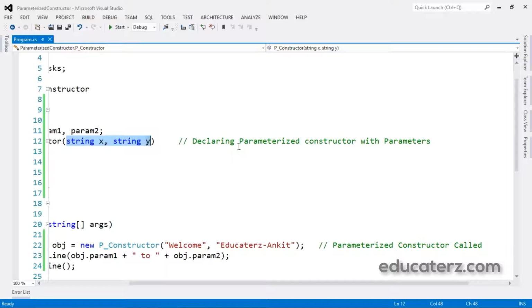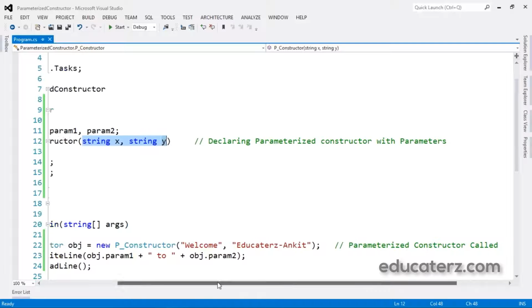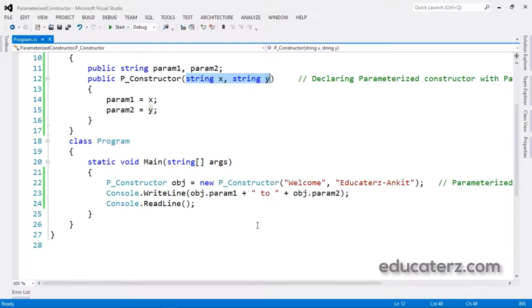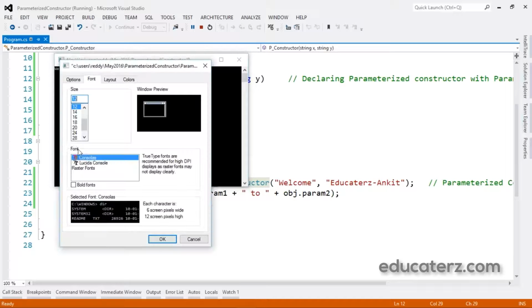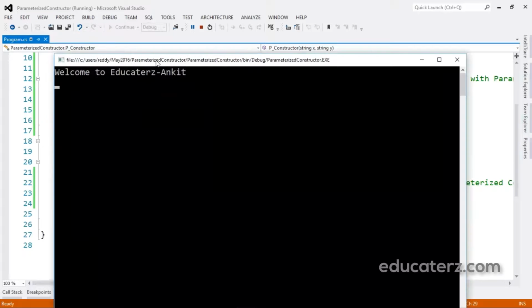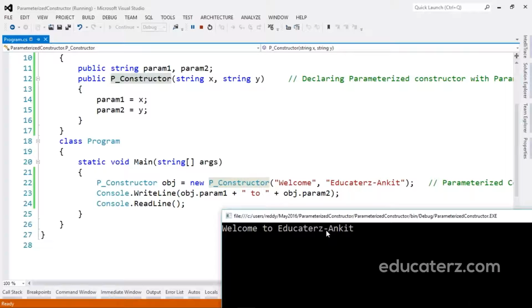So let's declare the parameterized constructor with parameters. Now this will be the same again. I'm creating an object for the class, then I'm calling param1 and param2 with this object. So here the parameterized constructor is there. When we run this, we'll get the output: Welcome to educators Ankit.